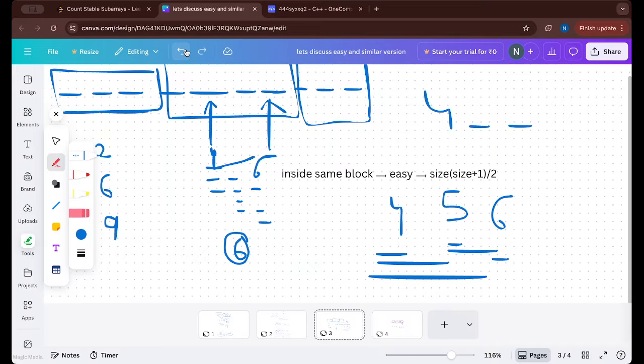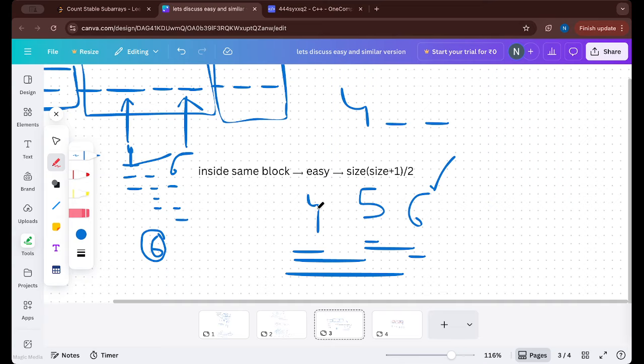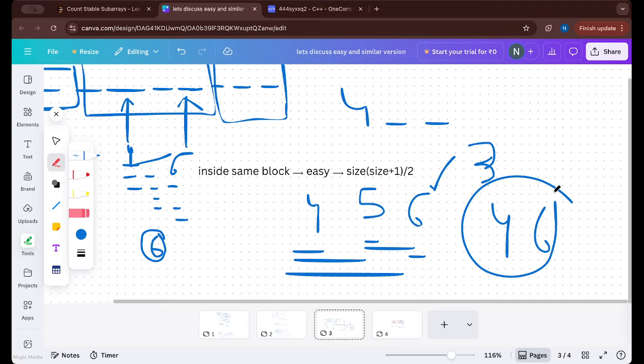And how can you find the number of subarrays? It is simply size into size plus 1 by 2, right? Because we have 3 elements, and we have to count all the subarrays within this. So if index 4 and index 6 are in the same block, we are very confident that 4 to 6 is a completely sorted subarray. If this is a sorted subarray, every subarray within it is also sorted. And the count is simply size into size plus 1 by 2.